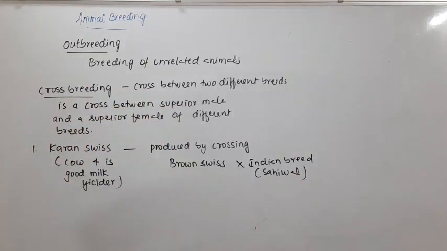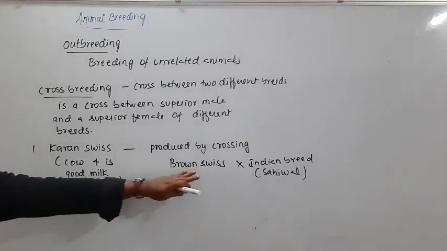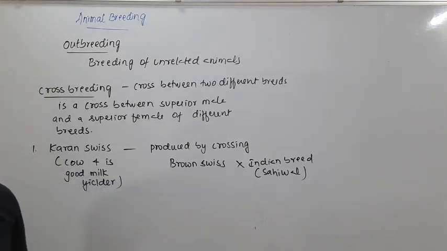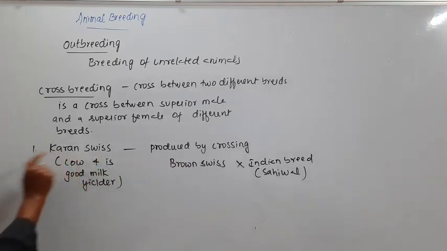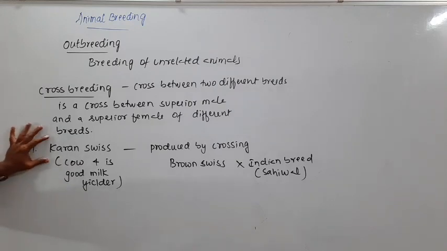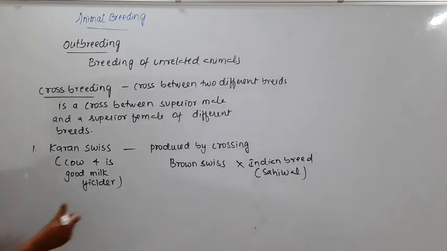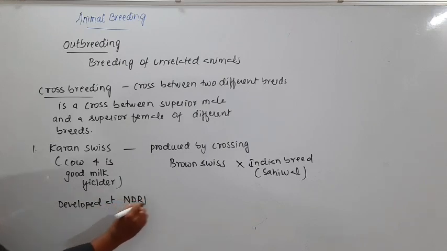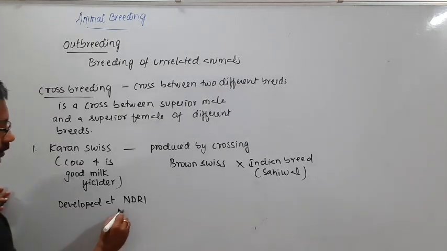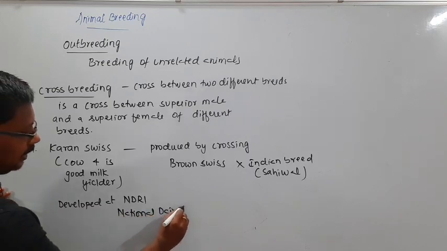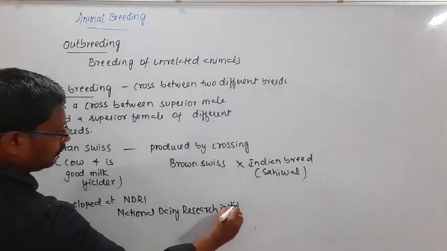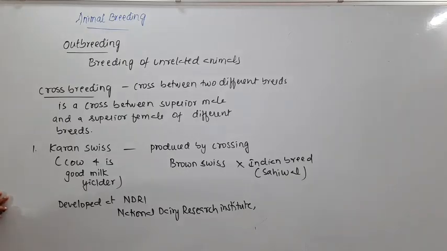Earlier I gave you some indigenous or desi breeds. So the Brown Swiss and the Indian breed were crossed, and when they crossed these two, they obtained another variety, Karan Swiss. This was developed at NDRI, which stands for National Dairy Research Institute, located in Haryana.